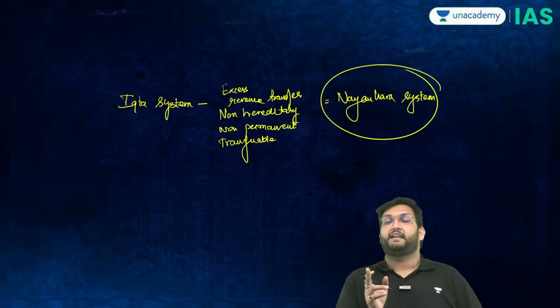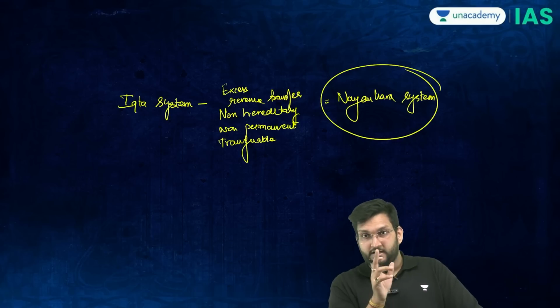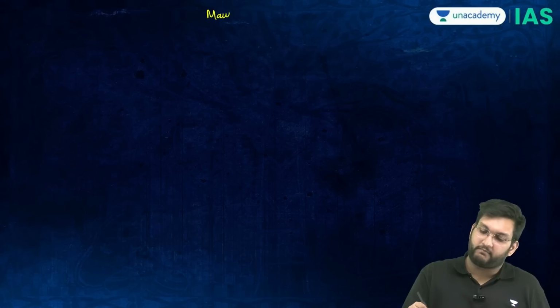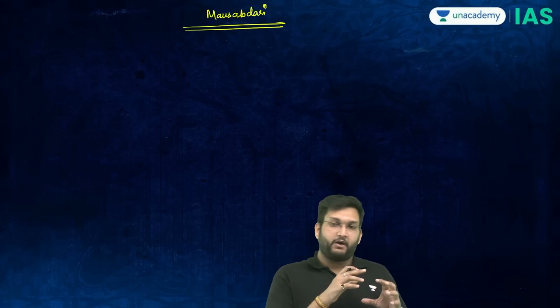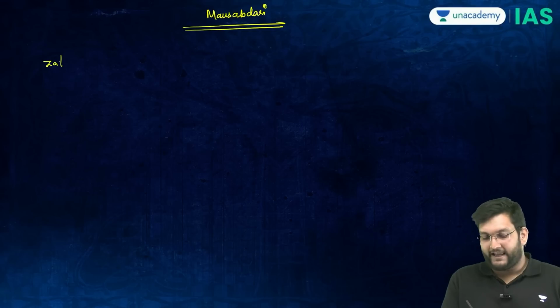Remember, in both Nayankara and Ikta, military obligation is not properly specified. That is specified in the Mughal system of Mansabdari. Very interesting system. Mansab means rank. Mansabdari has two to three aspects: you get one rank which is called Zat, and the other which is called Savar.